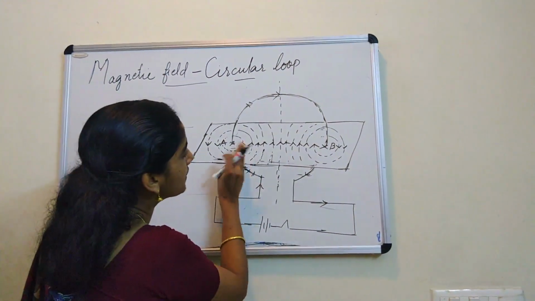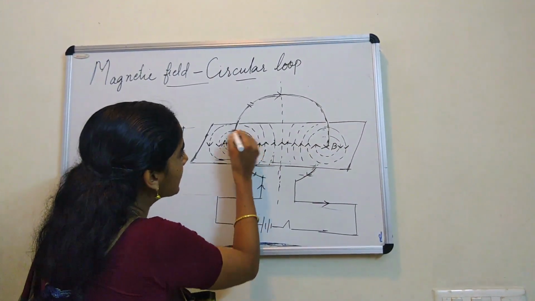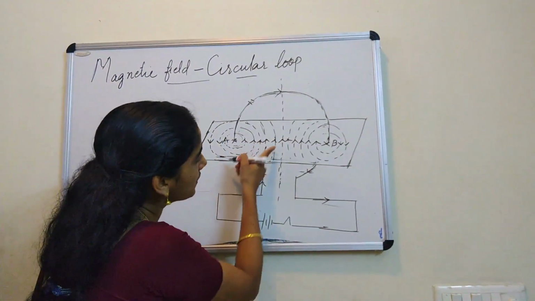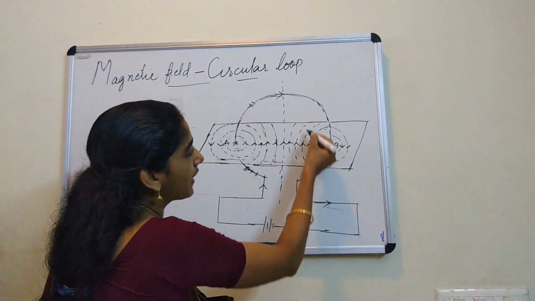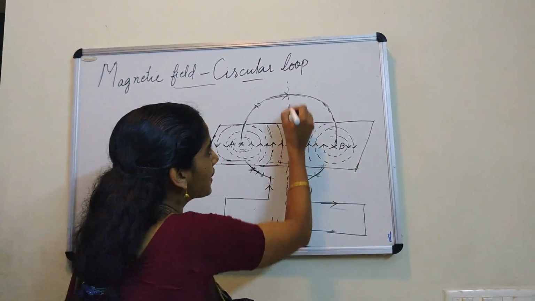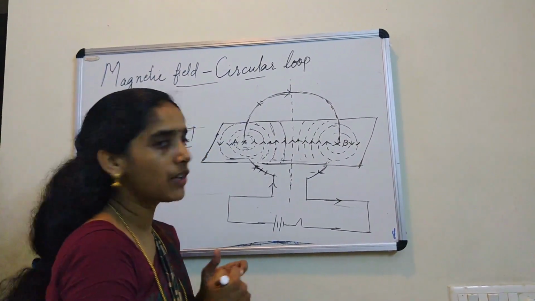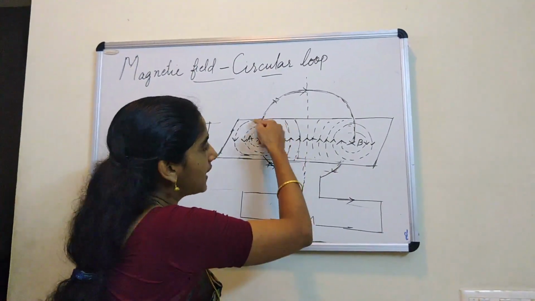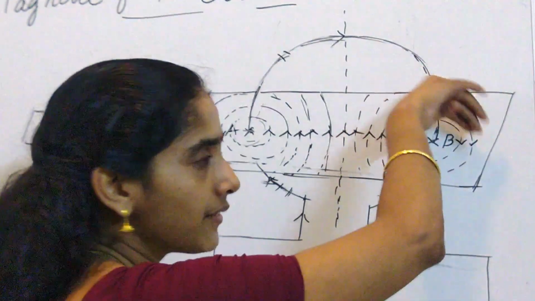So as we move towards the center, at the very near to the points A and B, they are perfect circles. But as we go away from A and move towards the center of the loop, we see that the circles are less curved. Magnetic lines are less curved and they become a perfect straight line at the center. So what we see in that video, when you leave a compass needle here, it is showing direction like this. And when the compass needle was left here, it is showing direction like this.